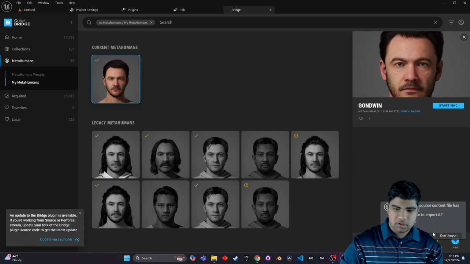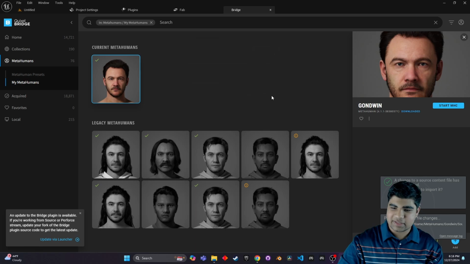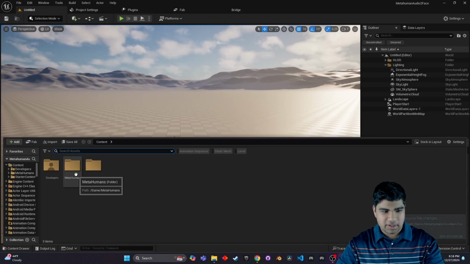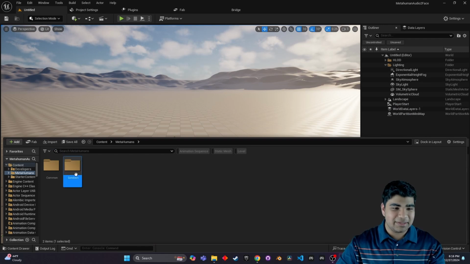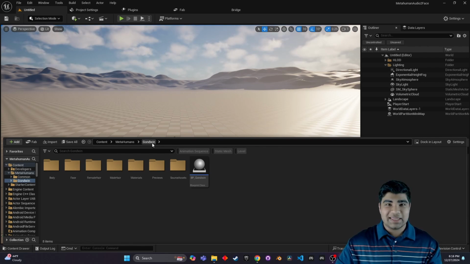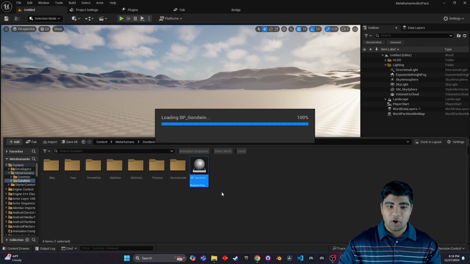6.5 hours later. And I think we should be good. Go ahead and import, cancel, and then in the content browser, fantastic, we got the Metahumans folder. And then go through this hierarchy. Yours probably won't say Godwin. Yours will say the name of your Metahuman. Go ahead and open that up.